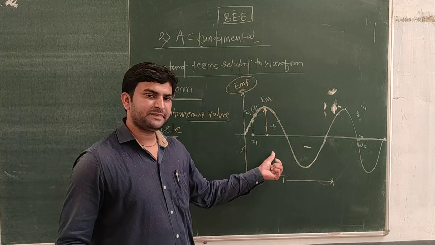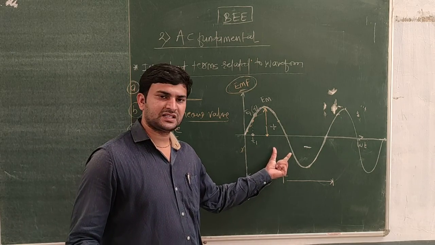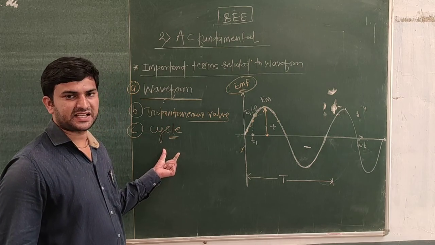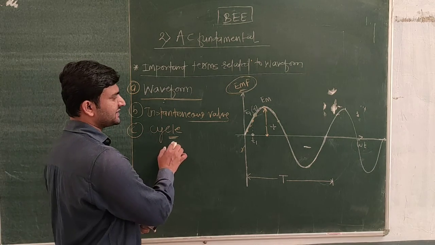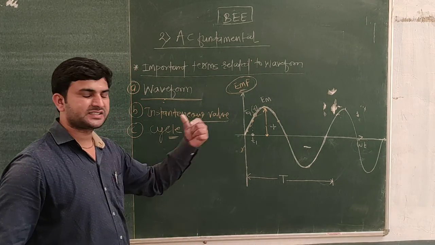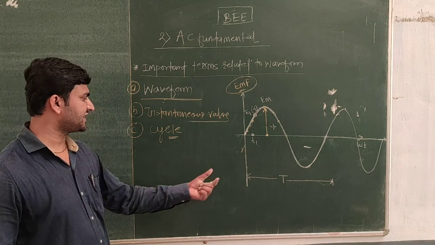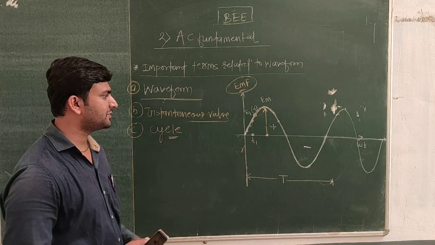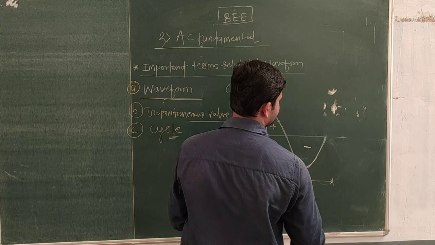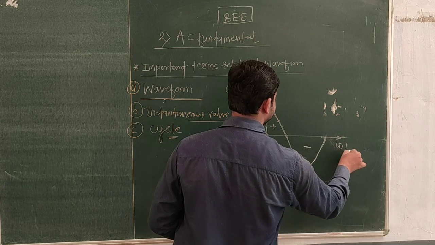Okay, म्हणजे एका पर्टिक्युलर इंटरवल नंतर हा पार्ट परत रिपीट होणे त्याला म्हणायचं सायकल. So a cycle is the positive and negative portion that goes on repeating after a certain interval of time.